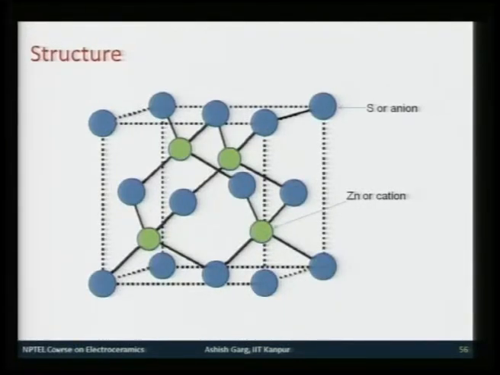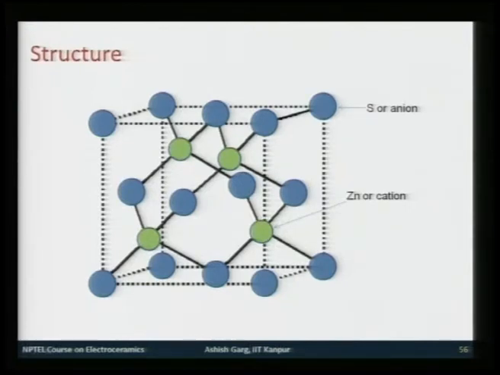Now, the structure is an FCC structure made by these blue anions, which could be, for example, in case of zinc sulphide, sulfur atoms, and tetrahedral sites there could be 8 of them and only 4 of them are filled. So, the arrangement of filled tetrahedral sites is very similar to what you have in diamond. So, for instance, you have 2 tetrahedral sites filled in the top half of the crystal and another 2 filled in the bottom half of the crystal, which are rotated by 90 degrees.